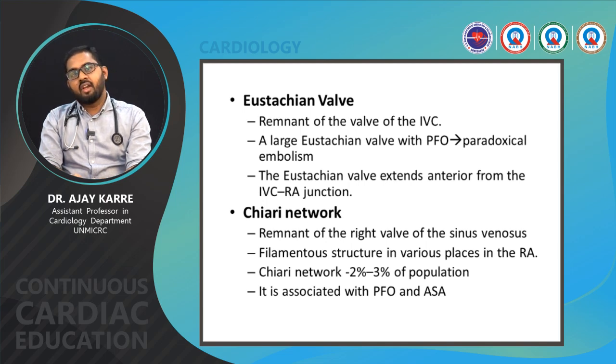Another entity is the Chiari network, a remnant of the right wall of the sinus venosus, a filamentous structure in various places in the right atrium. Chiari network occurs in 2% to 3% of the population. It is also associated with PFO and atrial septal aneurysm and can lead to embolic phenomena.